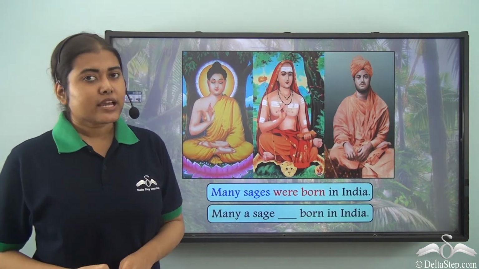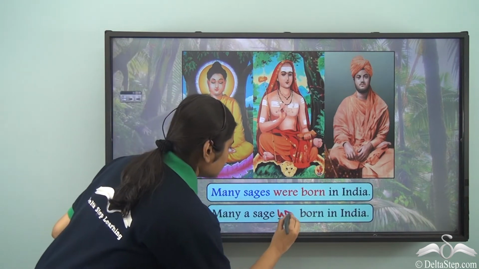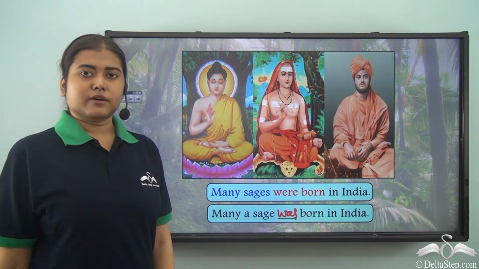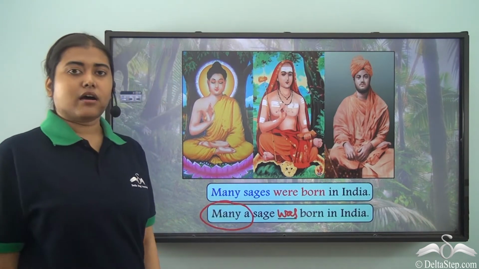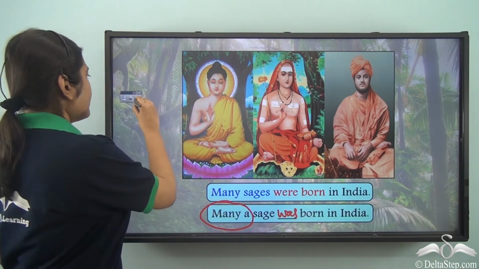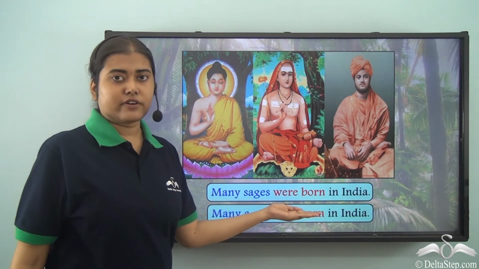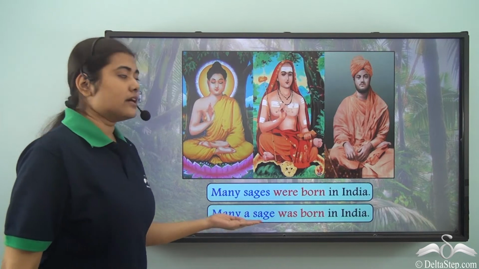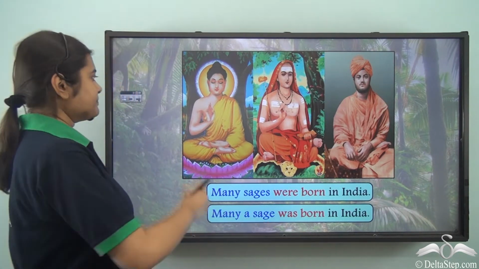No, it would be incorrect. In this case, we need to use a singular verb. Why? Because here the phrase is many a. So remember, when I use many, I use a plural verb. But when I use many a, I always need a singular verb after that.